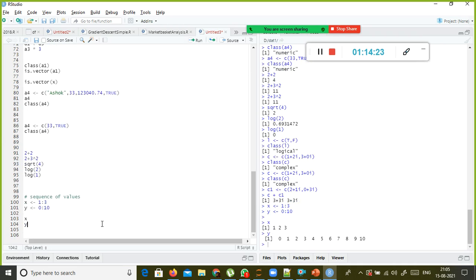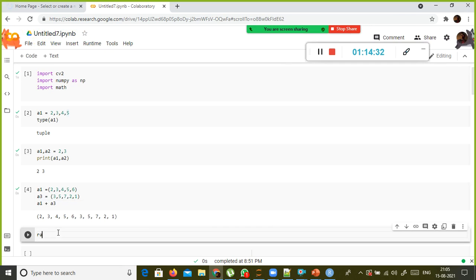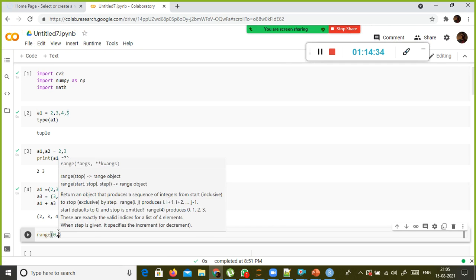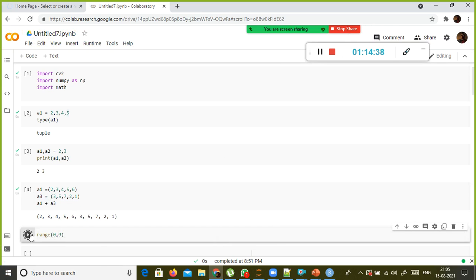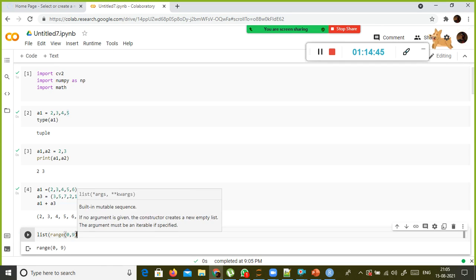Range function, right? We used a range function in Python. Somehow, thank God, I'm unable to remember. Range 0 comma 9. If I give it like this, what will happen? 0 to 9 in total, right? So instead of this, you need to use list of range of 0 comma 9.